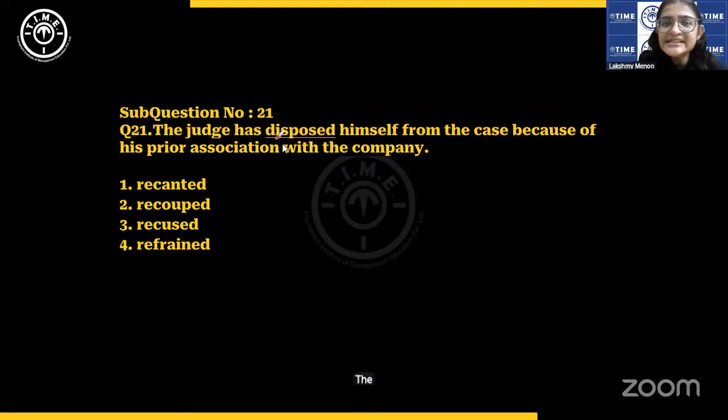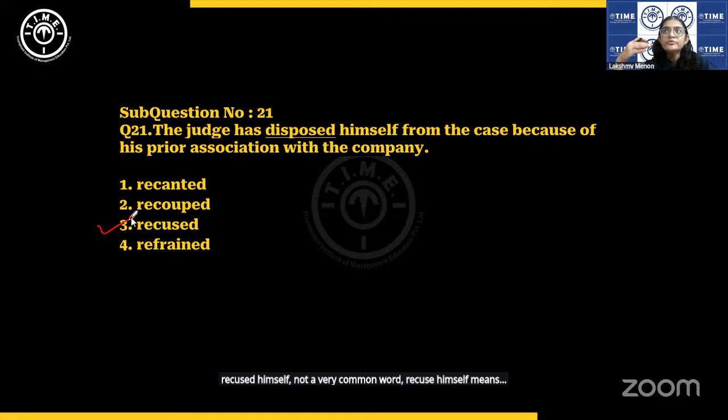The judge has disposed himself from the case because of his prior association with the company. Which word is correct here? Recused himself, not a very common word. Recuse himself means to voluntarily withdraw from something. You can remember it as excuse oneself.